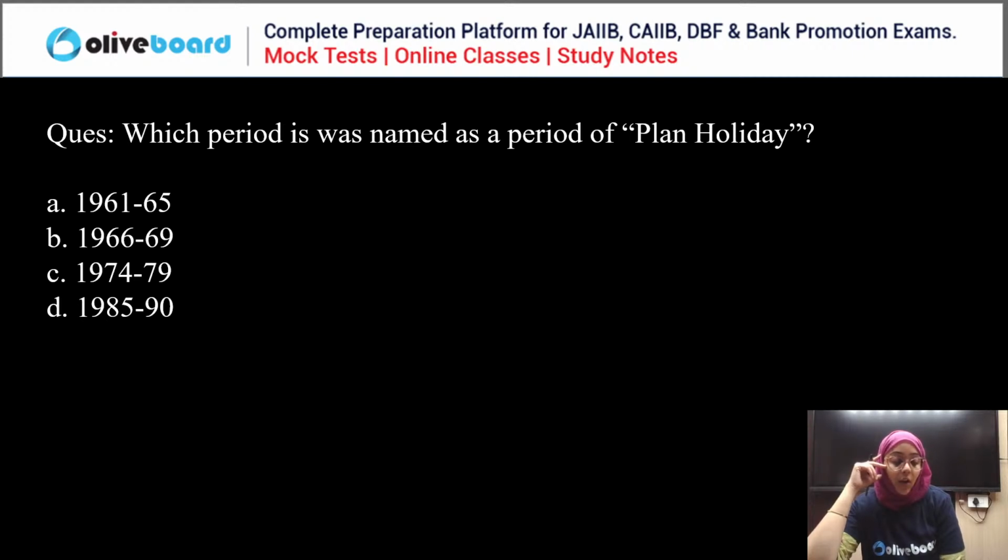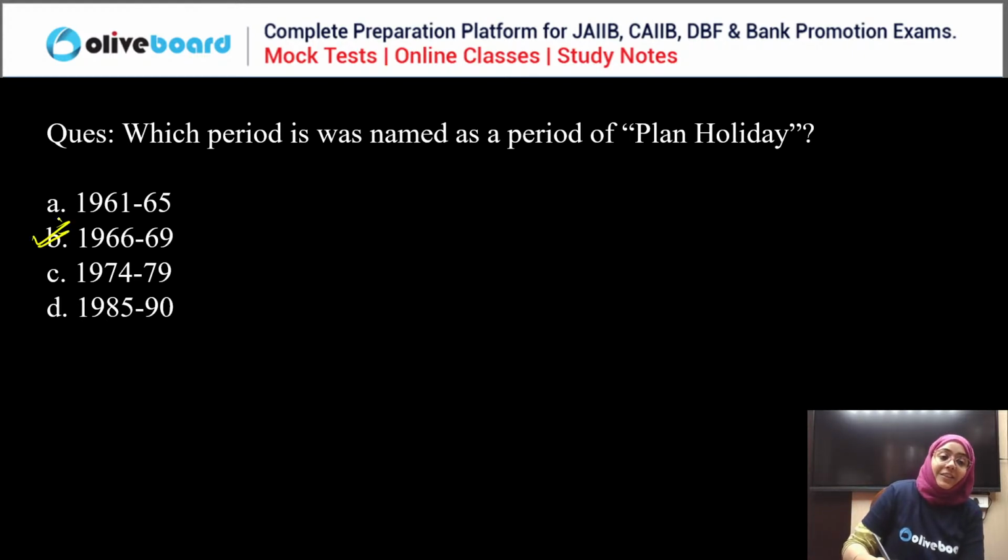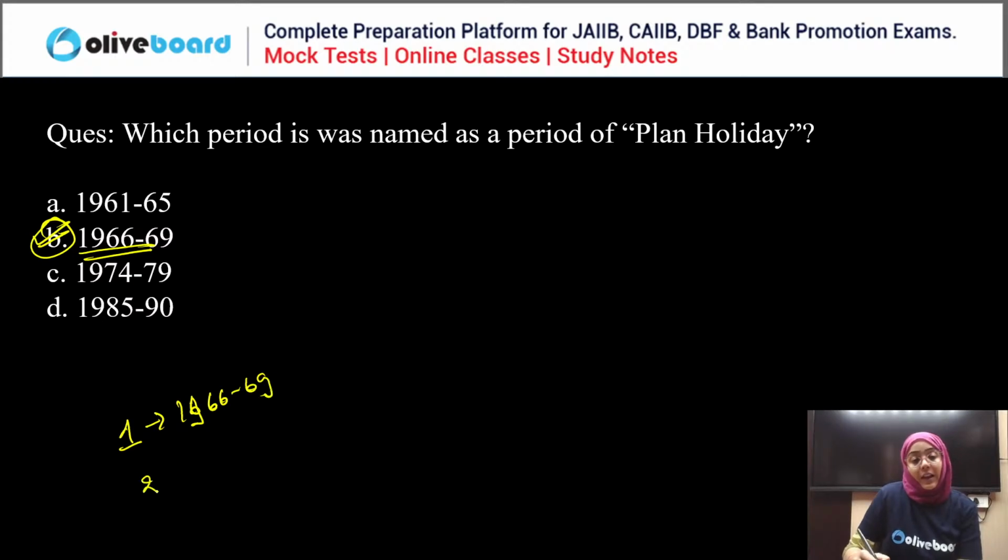Yes, obviously, if we talk about the correct answer, the planning holiday was from 1966 to 69. So the first planning holiday was 1966 to 69. The second planning holiday was 1979 to 80.